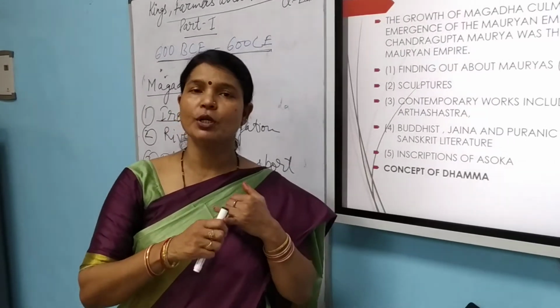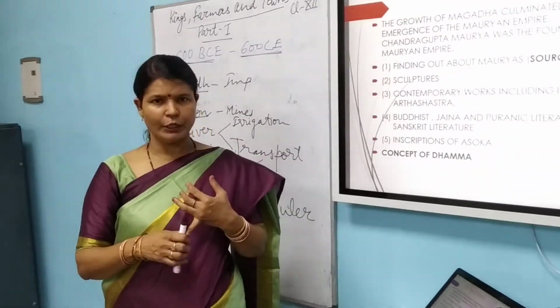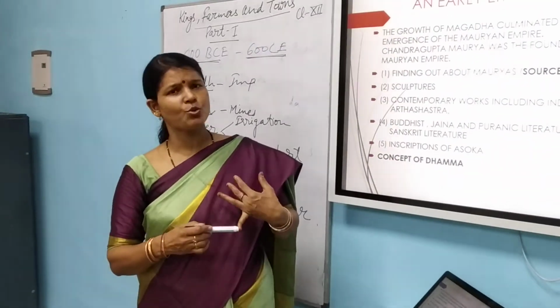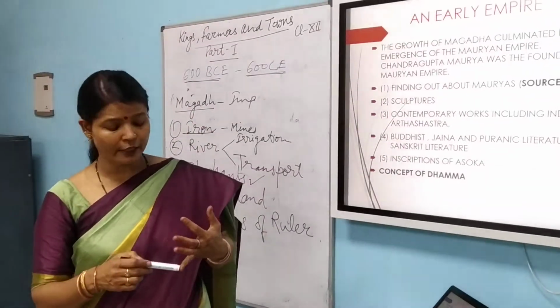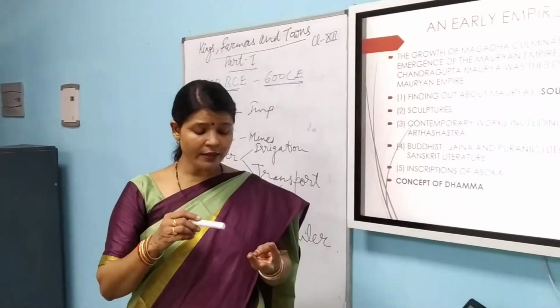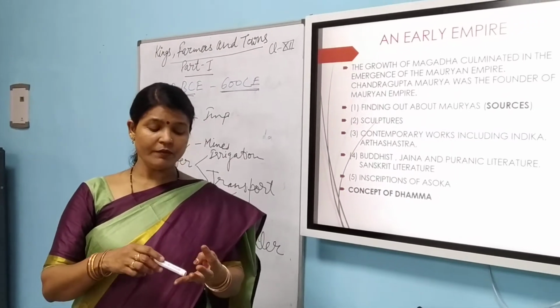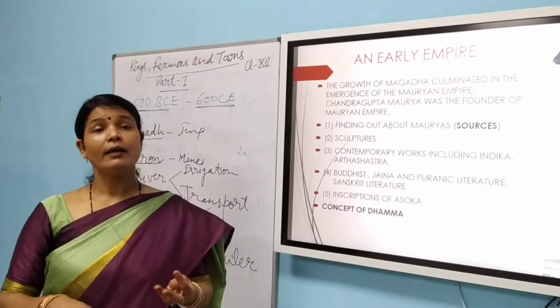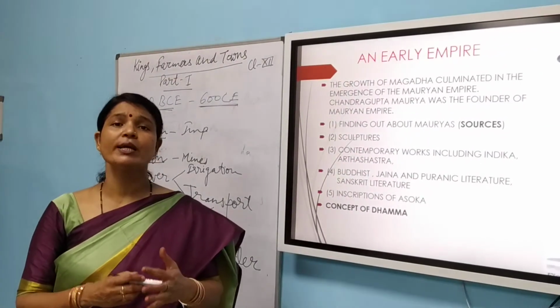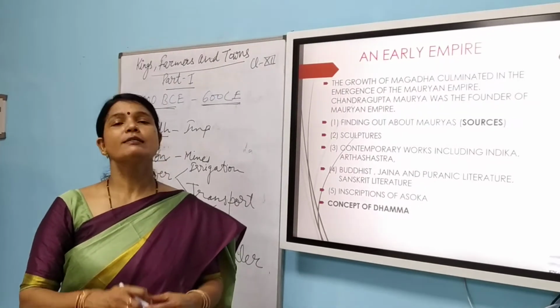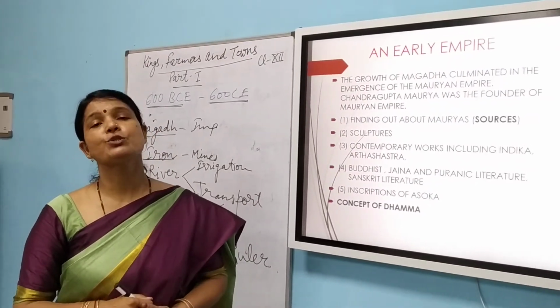One thing is inscriptions. Many inscriptions are available: pillar inscriptions and stone inscriptions. Coins are there, then sculptures are there, and then one more source is the texts: Jain literature, Buddhist literature, and Sanskrit literature.